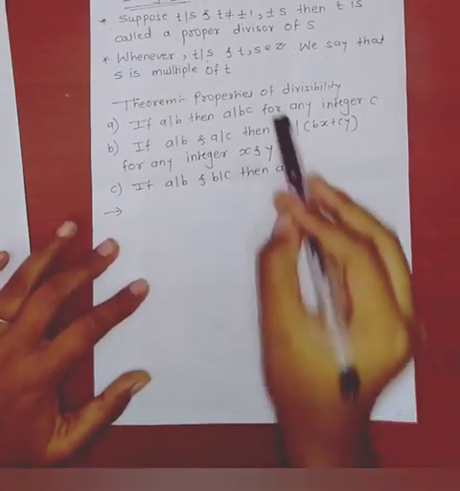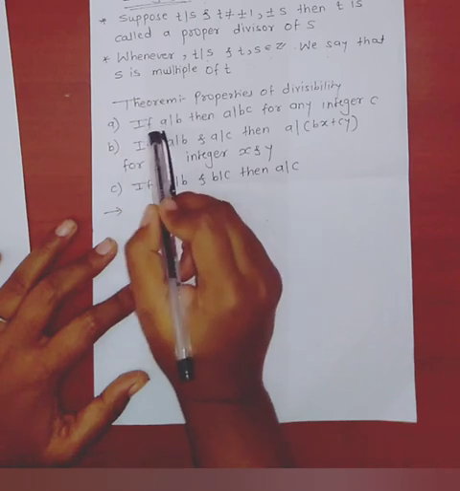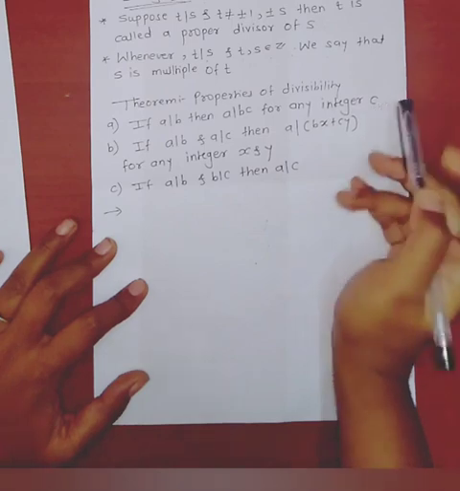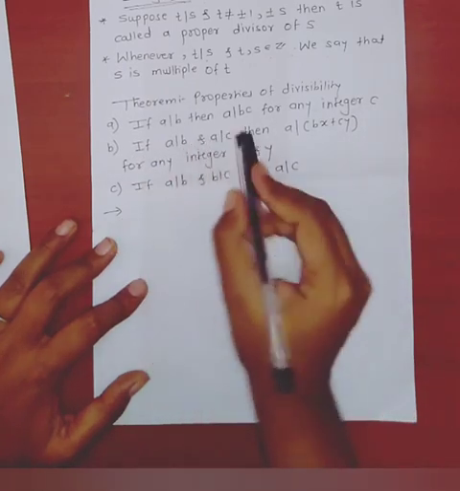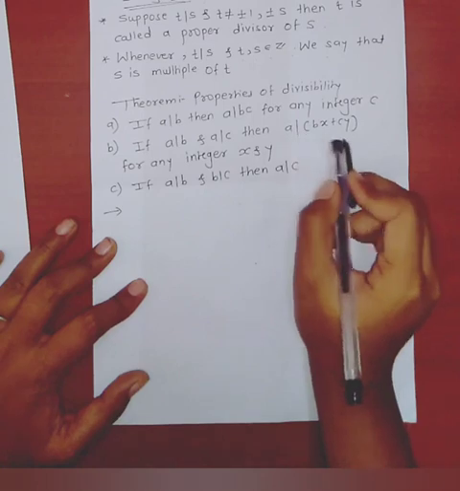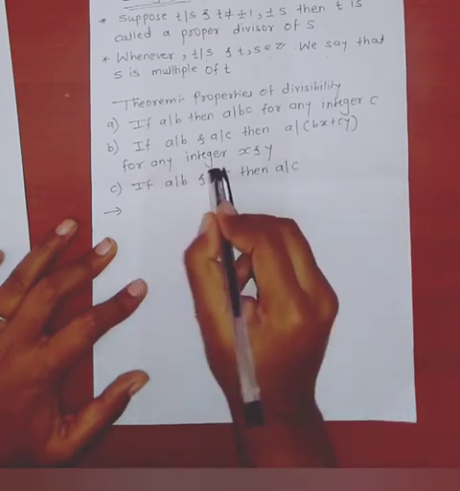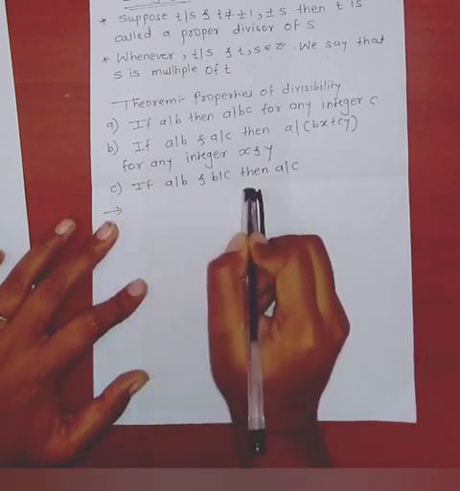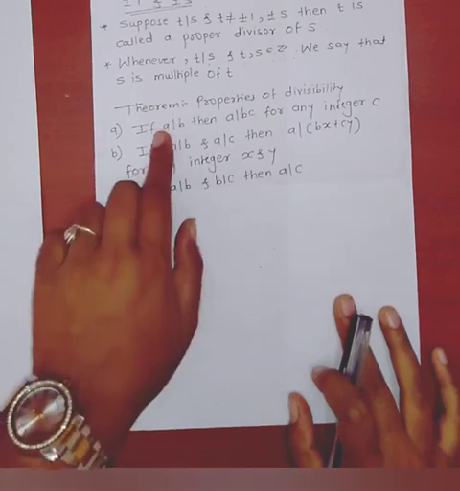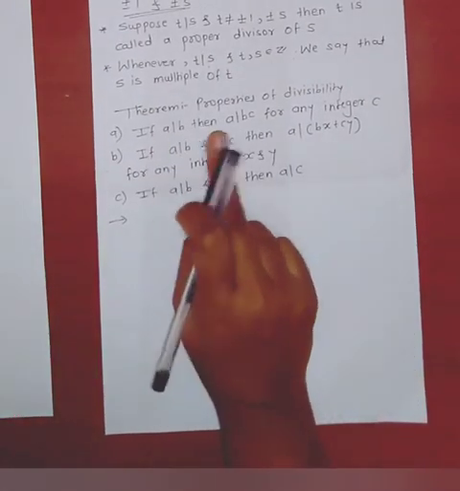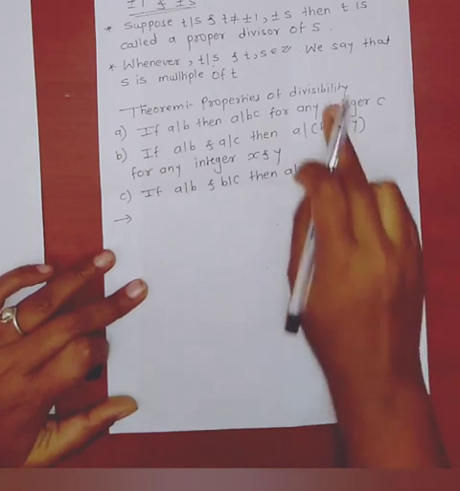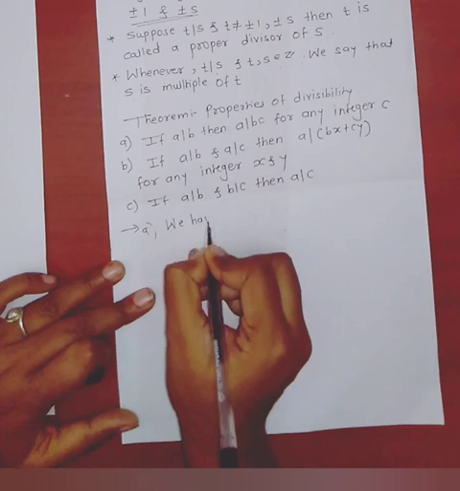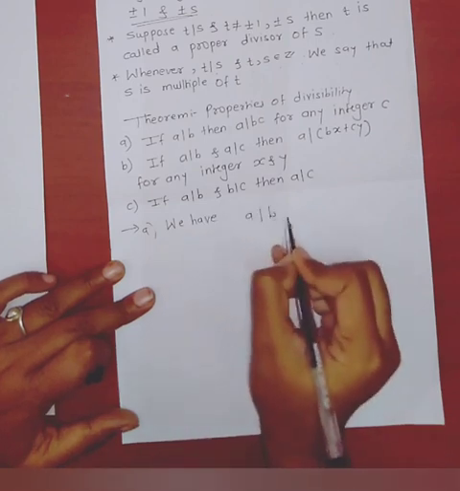Now see the theorem, properties of divisibility. First, if a divides b, then a divides bc for any integer c. Second, if a divides b and a divides c, then a divides bx plus cy for any integers x and y. Third, if a divides b and b divides c, then a divides c. First, we show that if a divides b, then a divides bc for any integer c. We have, for first, a divides b.